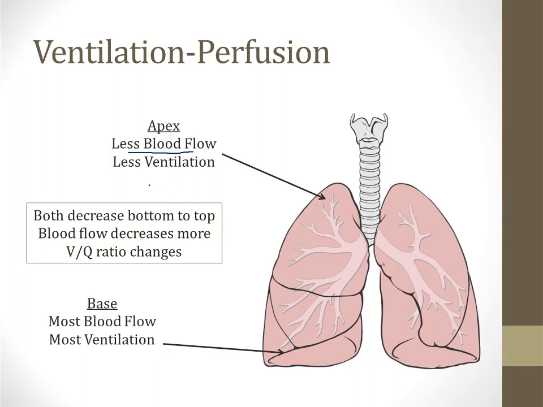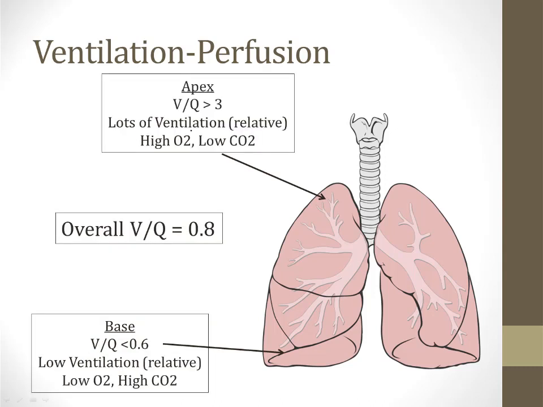The apex of the lungs also has the least ventilation. The base of the lungs has the most blood flow and the most ventilation, so they both decrease going from bottom to top. However, it turns out that blood flow decreases more, so the VQ ratio changes as you go from the base of the lungs to the apex. At the apex, the VQ ratio is greater than 3. There's lots of relative ventilation.